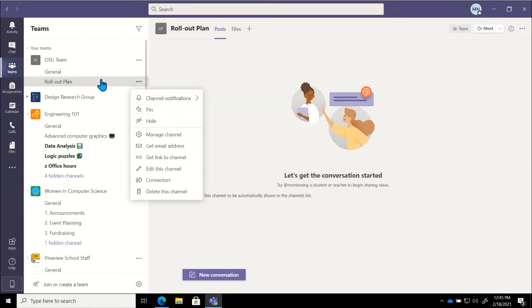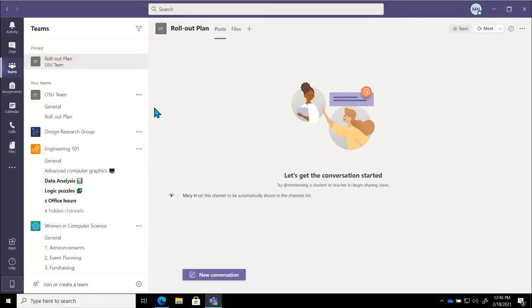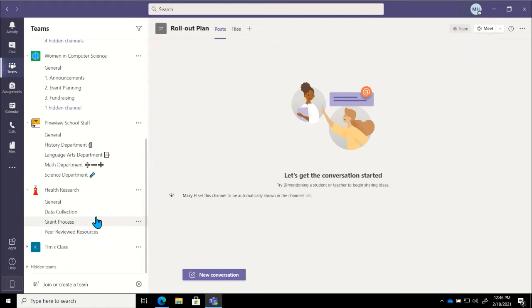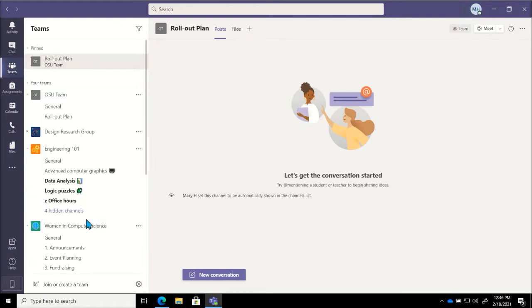So if this is a channel that I am in heavily, something I'm in multiple times a day, or I want to be able to quickly and easily access anytime, I could go ahead and pin that channel. And now it moves that channel to the top for me right under Pinned. So now any channels that I pin show up right there. It's very easy for me to move between them instead of needing to scroll down and look for the particular channel that I am interested in.